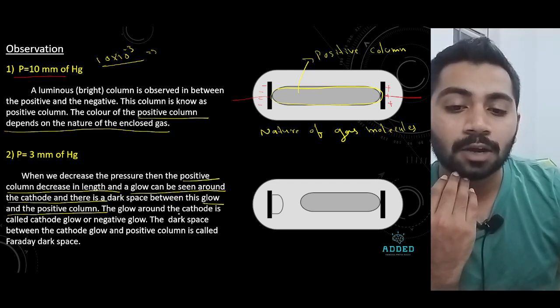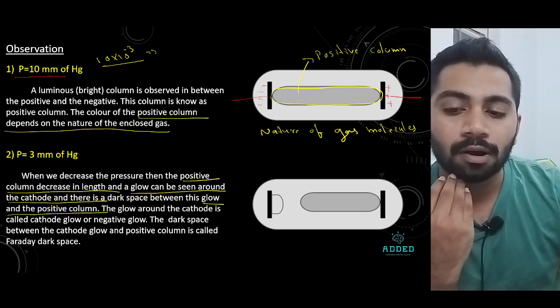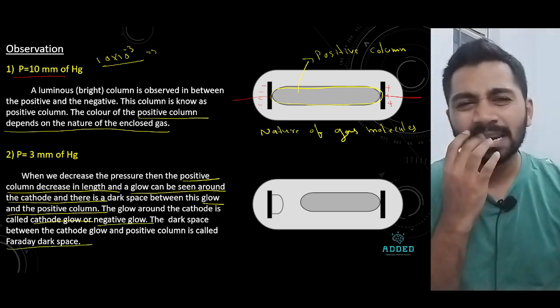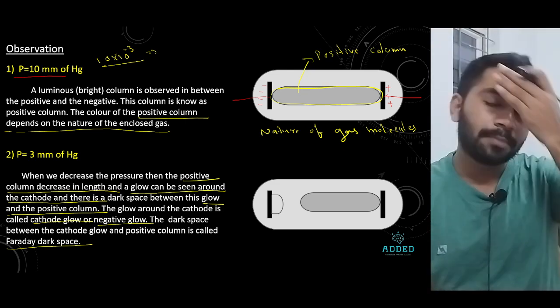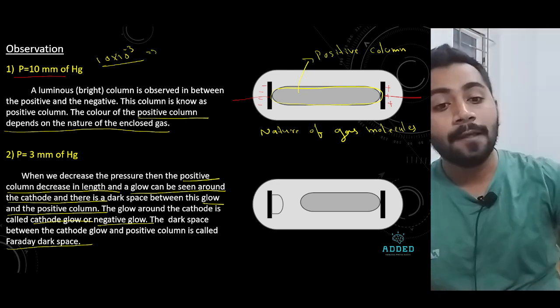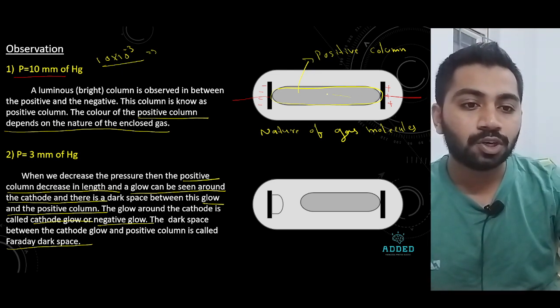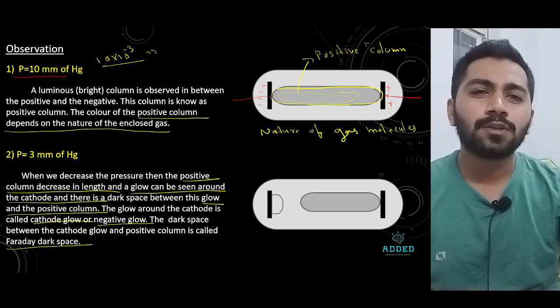Simple thing. The glow around the cathode is called cathode glow or negative glow. The dark space between is called Faraday dark space. When you reduce from 10 mm Hg to lower pressure, the positive column decreases.